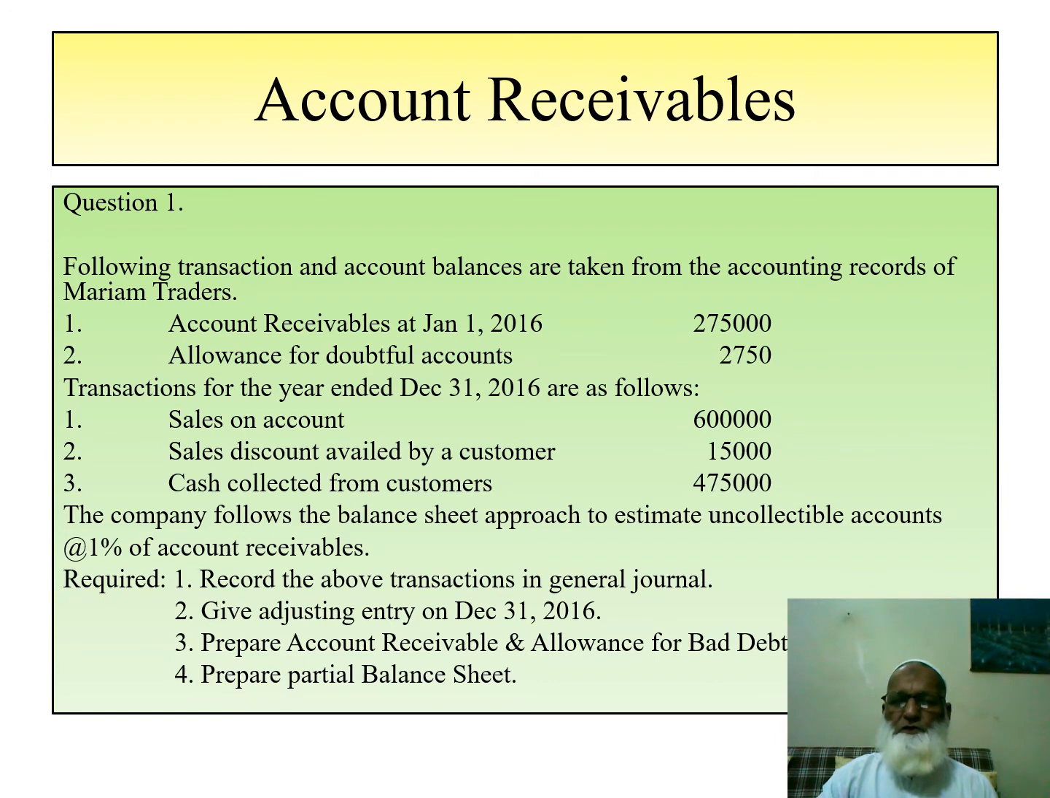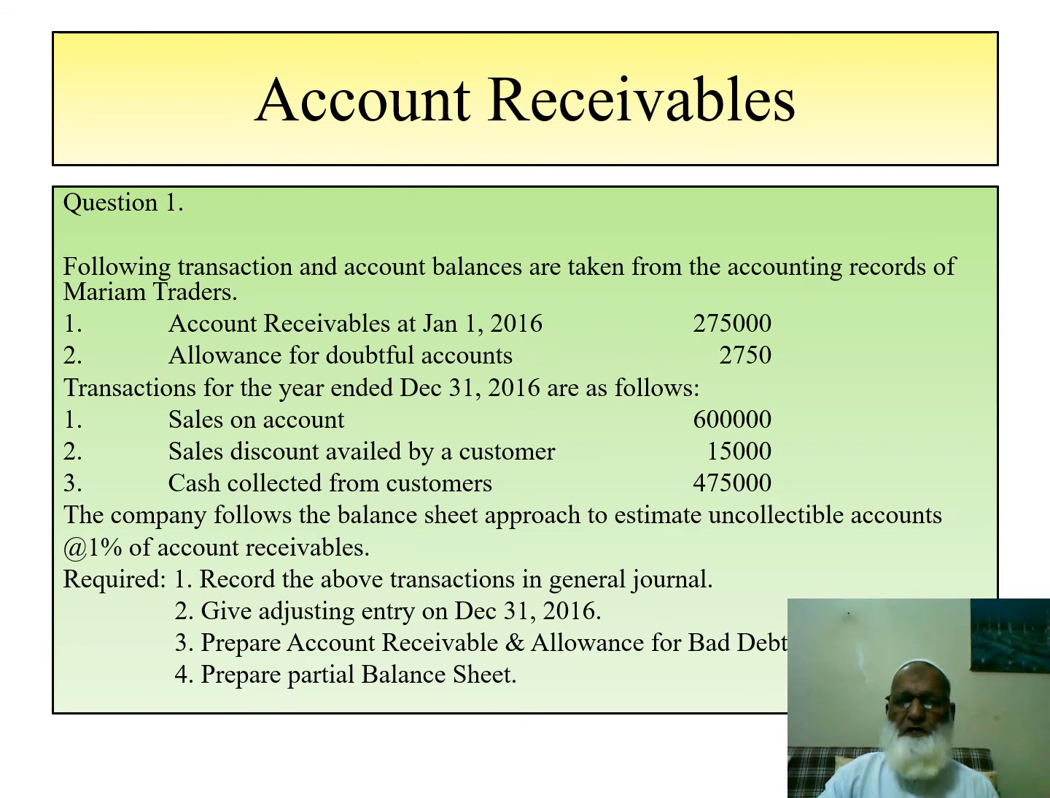The company follows the balance sheet approach to estimate uncollectible accounts at 1% of accounts receivable. See over here, it is given as 1% of accounts receivable at any time. So when we have 275,000 as the receivable and a policy of 1%, this is the allowance for bad debt, you can say allowance for doubtful accounts. It is the same thing. What are we required to do?